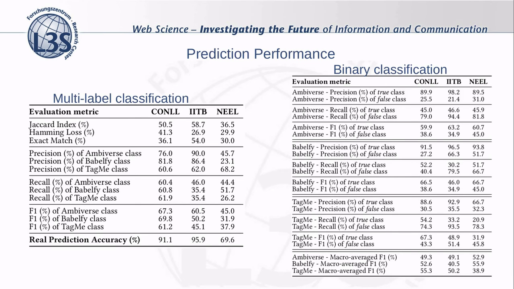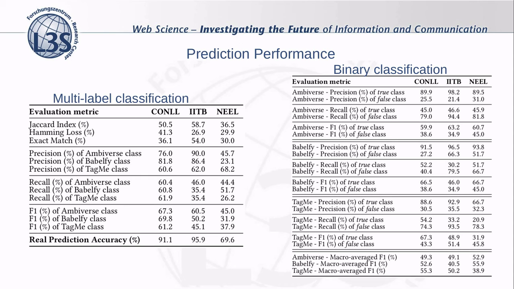Here, we show the performance results from the prediction task. The table on the left shows the results from the multi-label classification, and the table on the right shows the results from the binary classification task. In the case of the multi-label classification, we can see that Jaccard index is high for CONOL and IITB, but low for NIL, followed by the Hamming loss and the exact match.